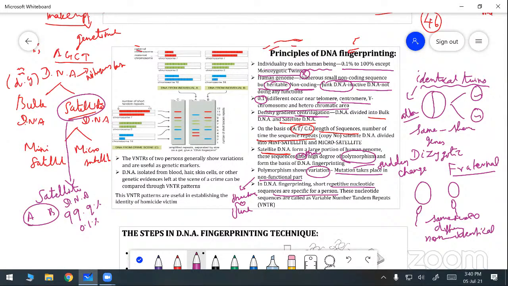So these nucleotide sequences are called variable number tandem repeats. That is called what? VNTR. VNTR means variable number tandem repeats. These variable number tandem repeats occur from one person to another person. We can find the differences with the help of VNTR, because 99.9% of the genome is the same, but only 0.1% is different. That sequence part is known as the variable number tandem repeats.